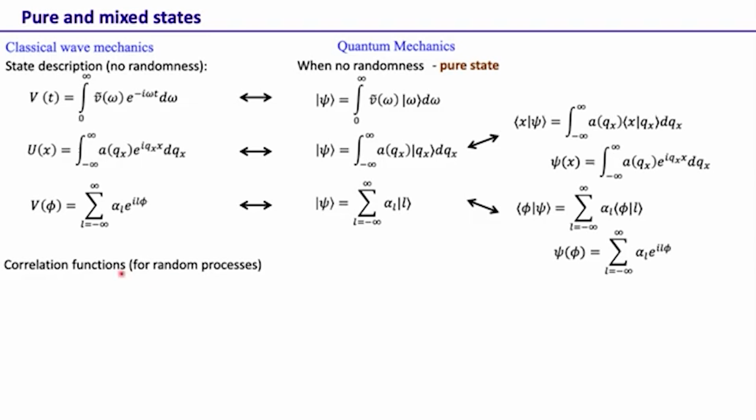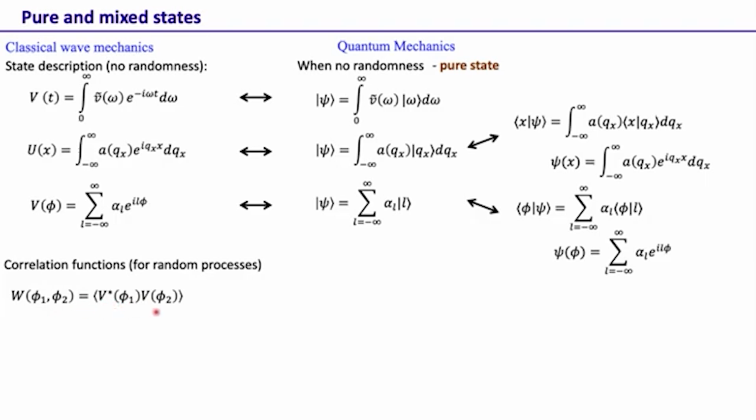Now when there is randomness, we know that even within classical wave mechanics, this way of representing the field or the signal just becomes symbolic. The real meaning is only given to the correlation function. So when we represent the function like this, if this v is random, then we treat it only as a symbolic representation, and any meaning is only given to the correlation function, which is defined as the ensemble average of v star(phi 1) v(phi 2).